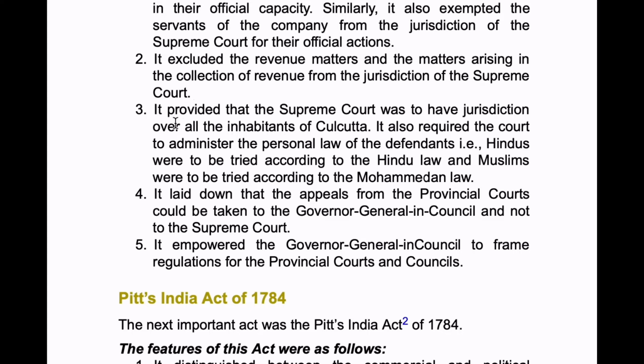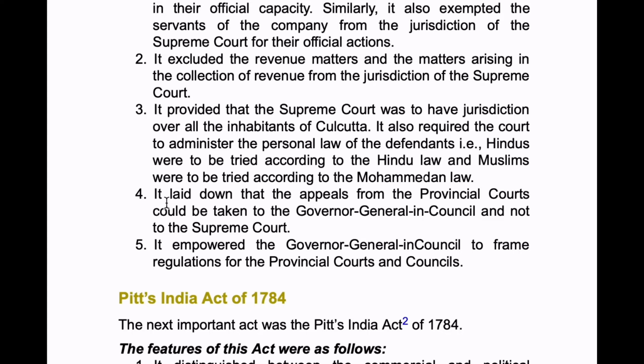And next, it provided that the Supreme Court was to have jurisdiction over all the inhabitants of Calcutta. It also required the court to administer the personal law of the defendants, that is, Hindus were to be tried according to Hindu law and Muslims were to be tried according to Mohammedan law. Okay, so two separate laws for Hindus and for Muslims were provided by the Supreme Court.